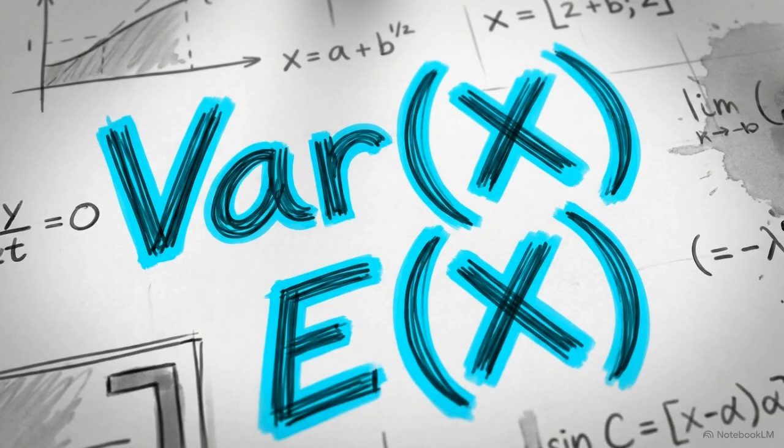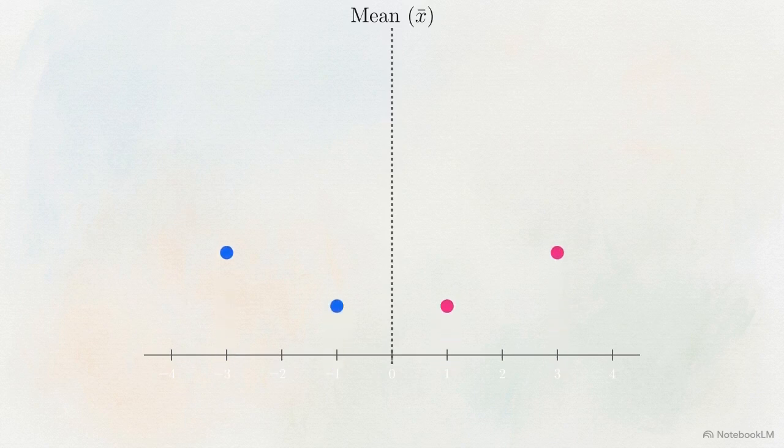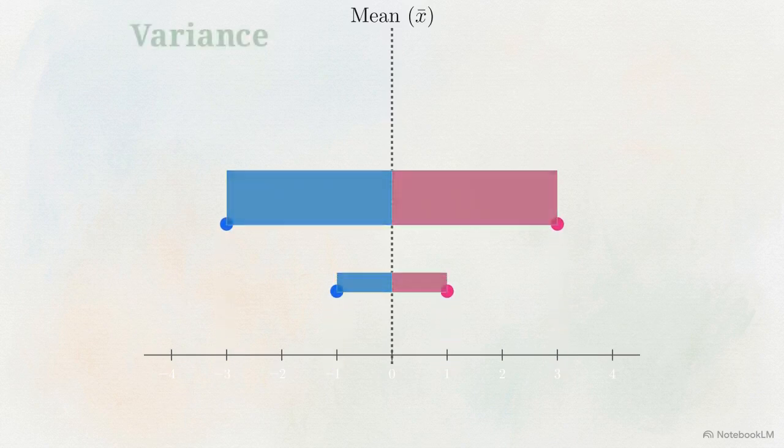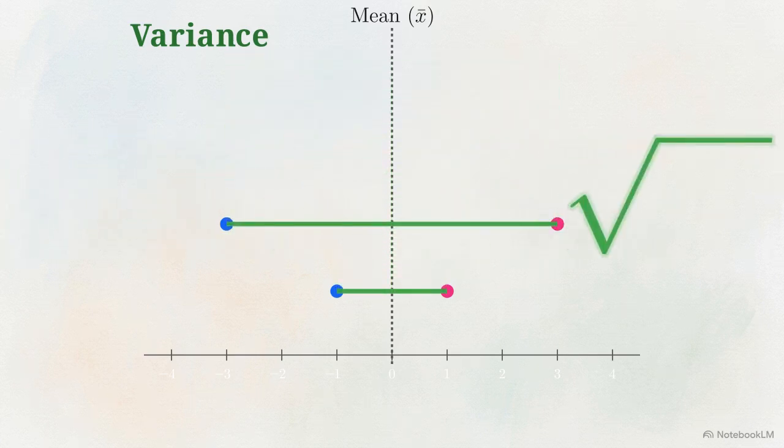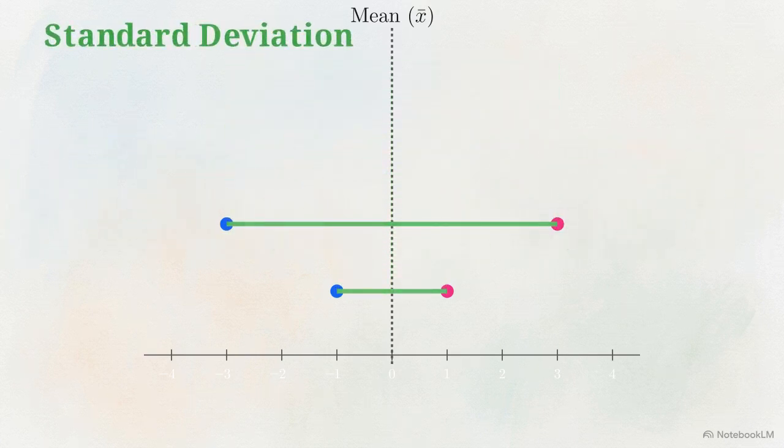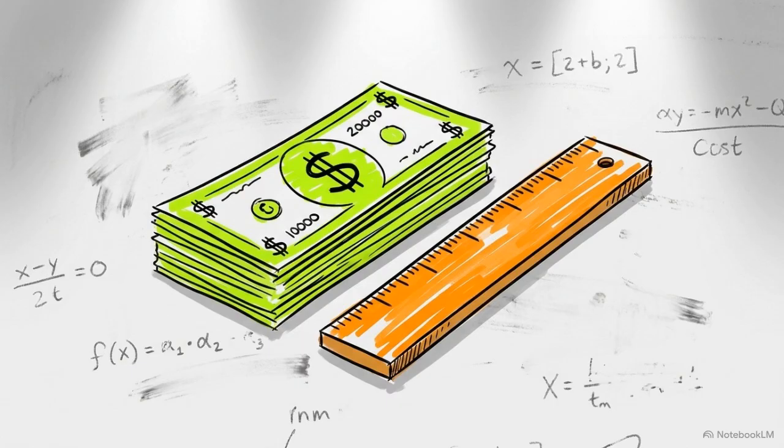To capture this difference in spread, we calculate variance. We measure the distance of every single point from the mean and then square those distances so the negative and positive values don't cancel each other out. Because variance leaves us with squared units, we take the square root of that number to get the standard deviation. This returns the metric to comprehensible, real-world units.